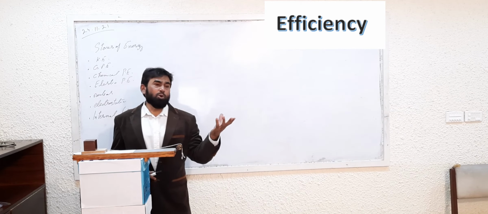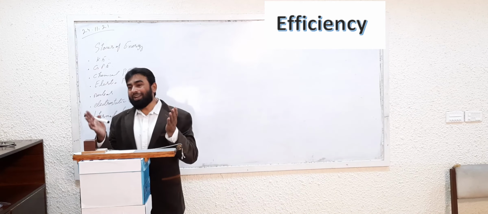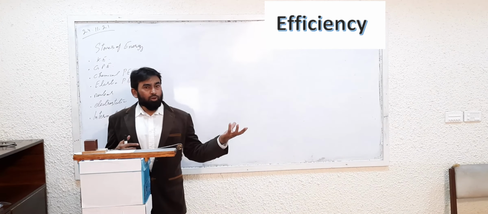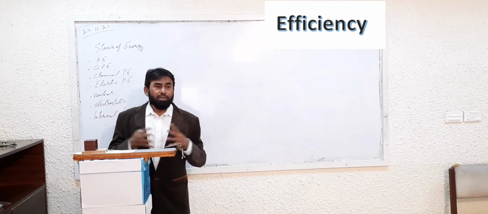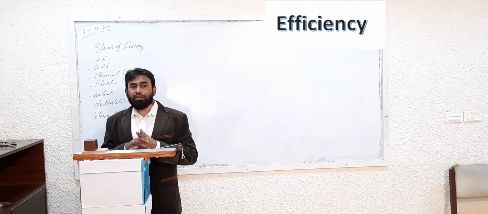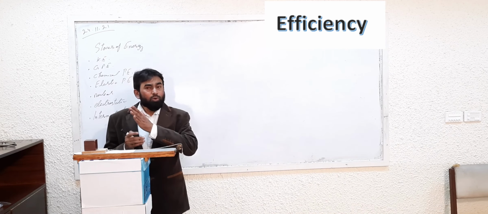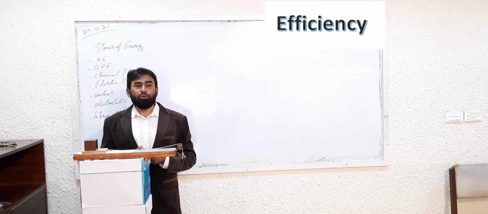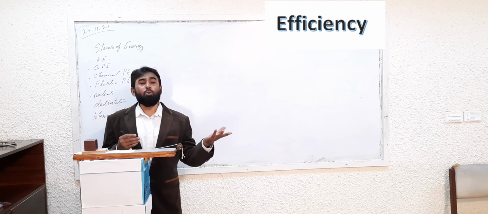If, for example, you have a car which is covering only 7 or 8 kilometers in 1 liter of petrol, you say that it is less efficient. Normally nowadays the cars are EFI or some other techniques are used to make them efficient. So they say that in 1 liter of petrol they are going 18 or 19 kilometers. So when you are moving on a highway, it may give you more mileage in 1 liter. So in that case it will become more efficient.